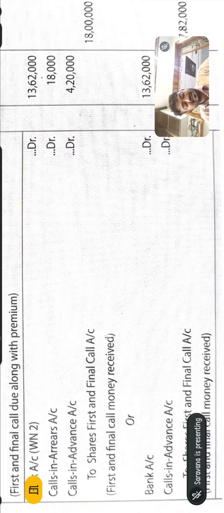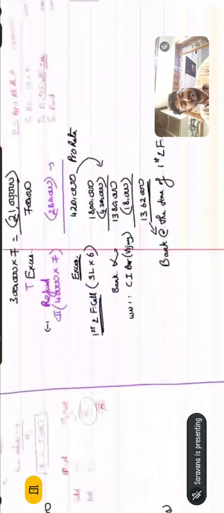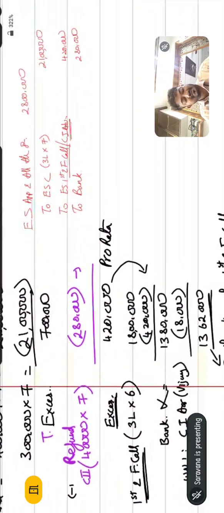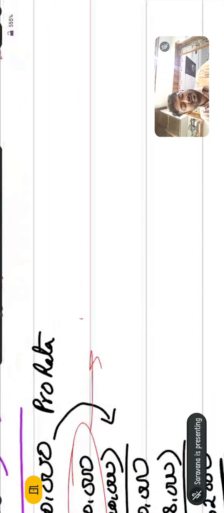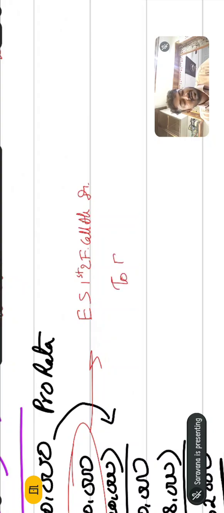Bank account debit. I will write in the notes itself. So what is the journal entry for the call, equity share first and final call account debit to equity share capital, to securities premium account?